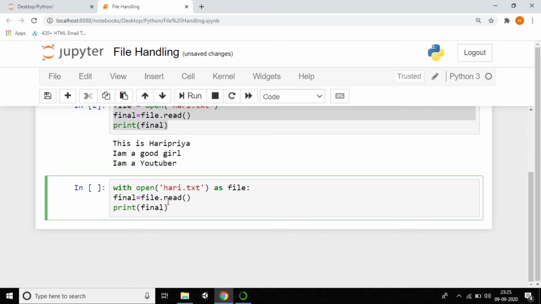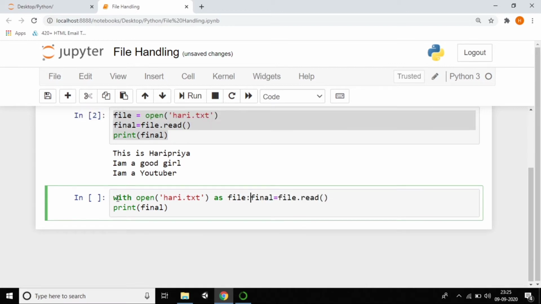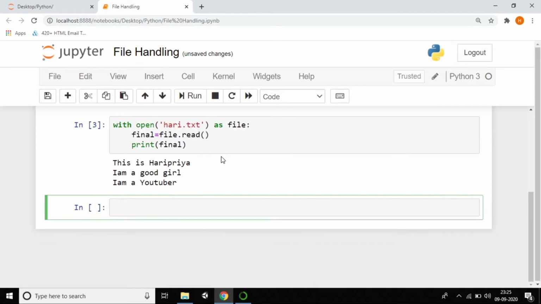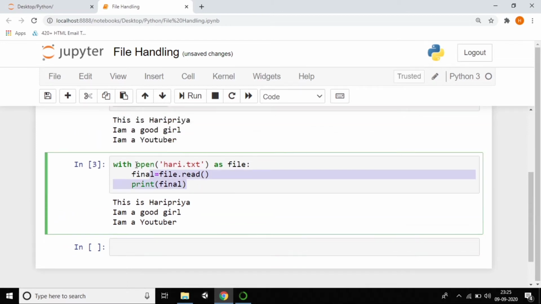Actually it is like a function, I already said, right? A function has indentation, right? Indentation is very important while working with Python. Just press shift enter, you can see the output. So this is the second way to open the file and read what was already there in that file. So this is the way to read the file. I hope you all understand that.